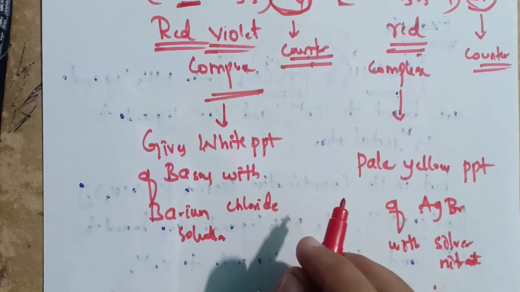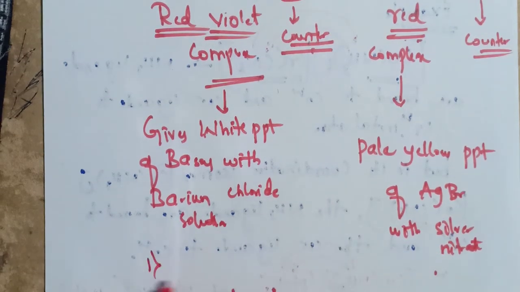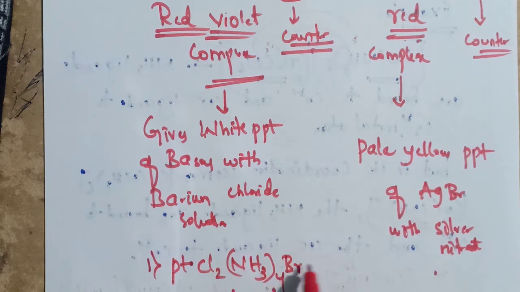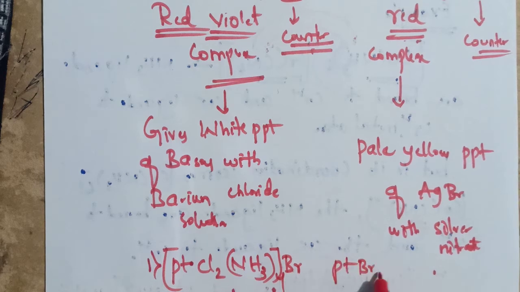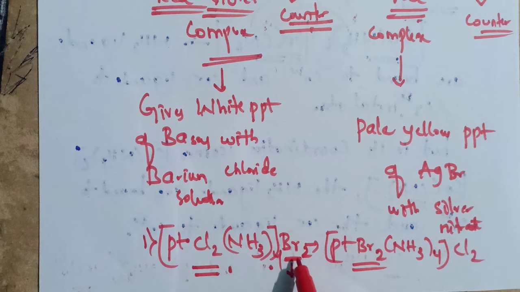And another example for ionization isomerism is [Pt(NH3)4Cl2]Br2 and [Pt(NH3)4Br2]Cl2. Here in this example, Br2 is a counter ion and Cl2 is a ligand, but in its isomer the Br2 has become a ligand and Cl2 has become a counter ion.